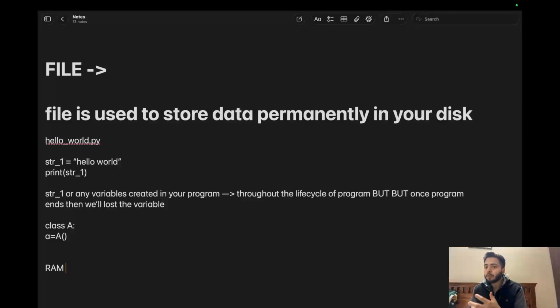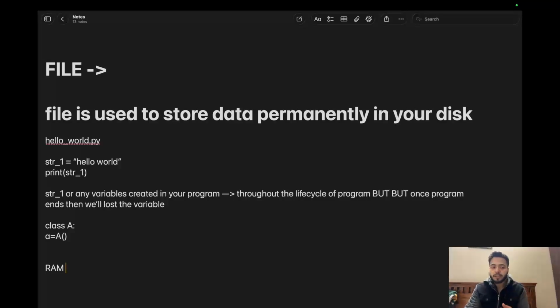But once my program ends, the automatic garbage collection which runs in Python, and it's fully automated, we don't run it, will clear all the variables, objects, etc., which is no longer being used. Then we will lose it, right?